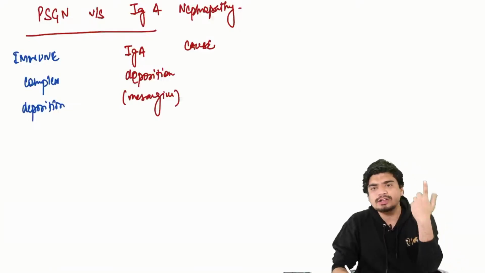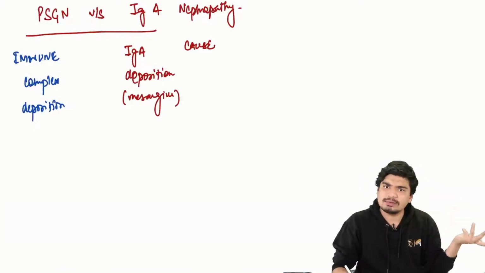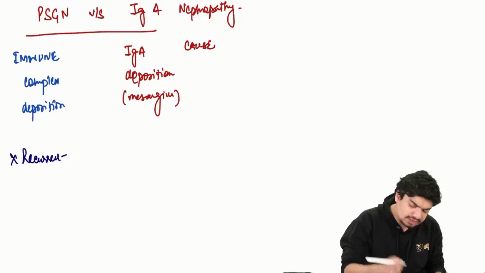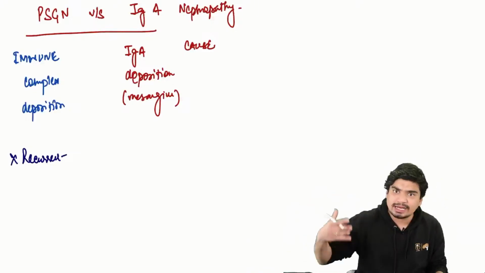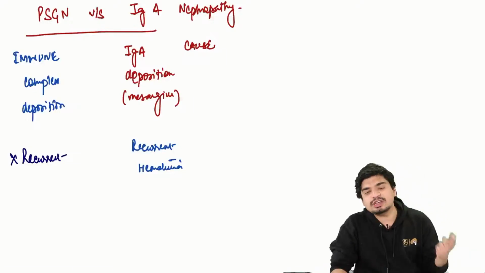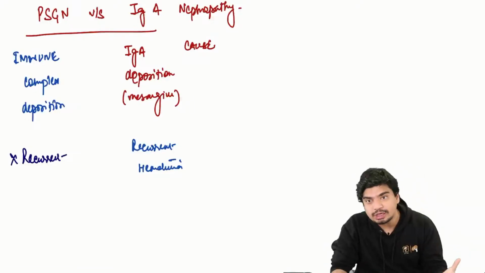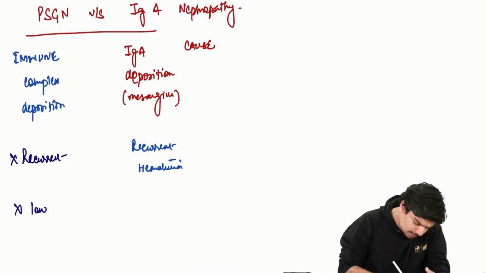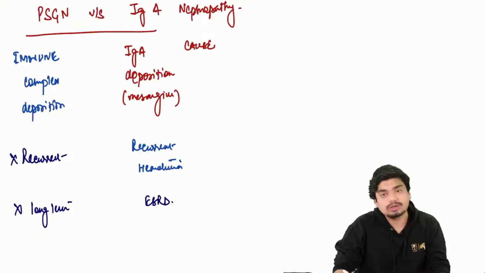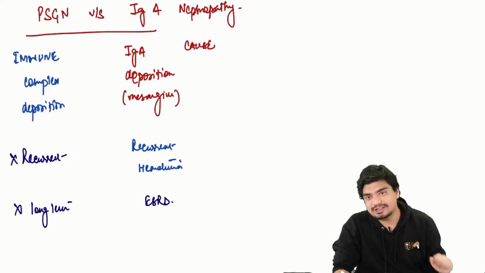PSGN, once it occurs, that's it. If the child recovers, the child will be fine. So there will be no recurrent hematuria. Single episode. While in IgA nephropathy, it's a genetic disorder and keeps on occurring again and again. So there's going to be recurrent hematuria. If PSGN occurs only once, will there be long-term damage to the kidney? No. No long-term damage. Here, obviously, there's going to be long-term damage. So it can progress to end-stage renal disease as well.